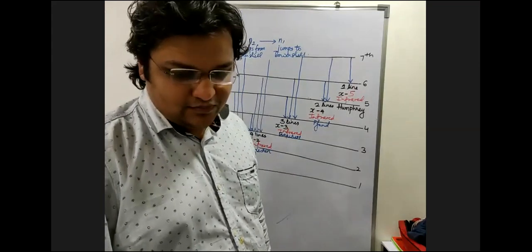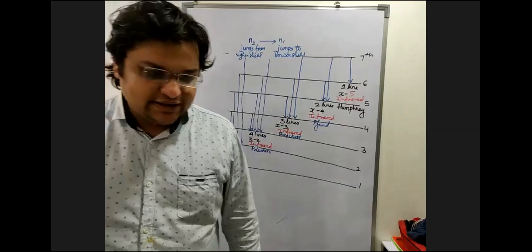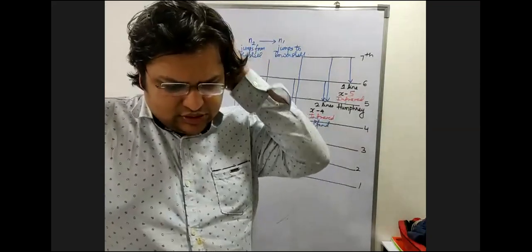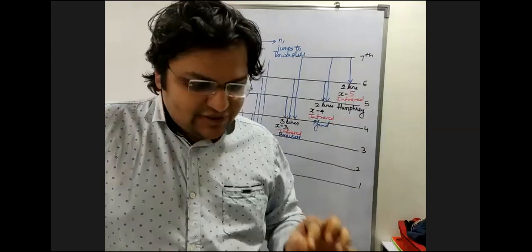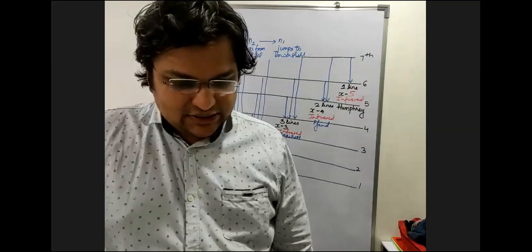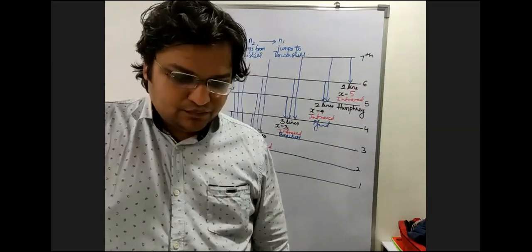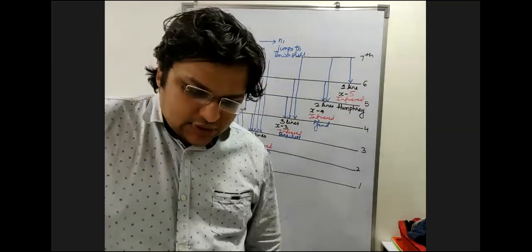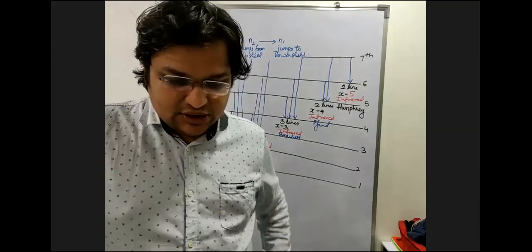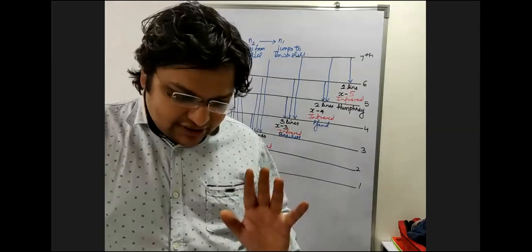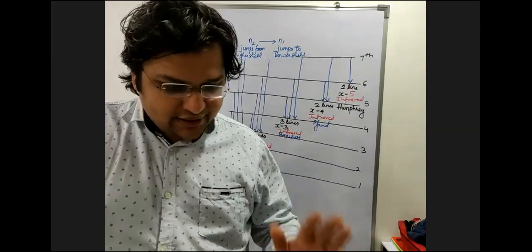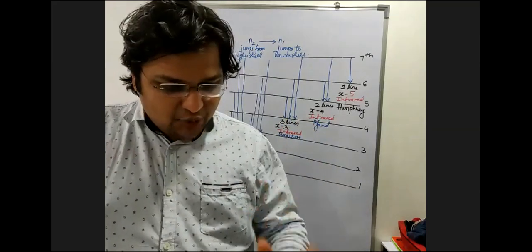Okay, next question. There are 10 visible lines. How many Lyman lines and how many Pfund lines? Think and answer. Please add with the right numbers over there. There are 10 visible lines. How many Lyman lines? How many Pfund lines?